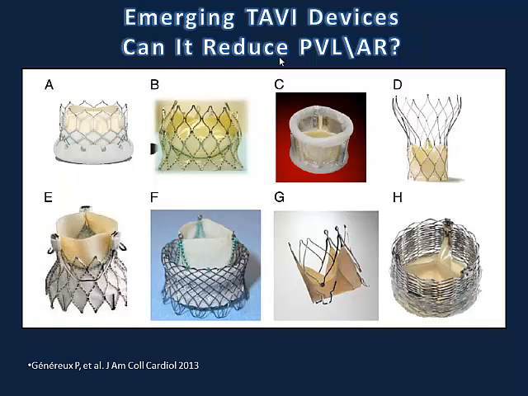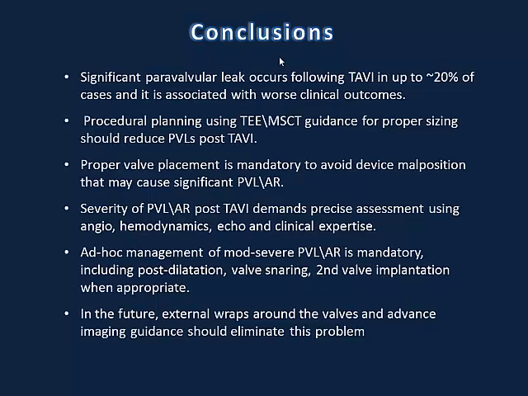And I can tell you that most of what is defined as next generation devices are aimed not only to improve TAVI result, but also to decrease this problem of paravalvular leak. So you see here all kind of emerging solutions to deal with this problem with scarf and skirt and everything that needs to seal better the interaction between the valve and the native aortic annulus.